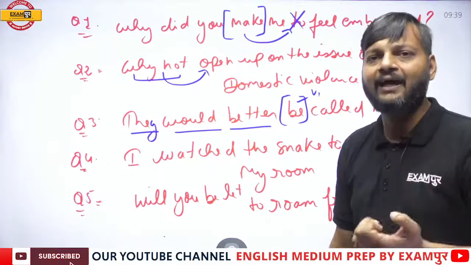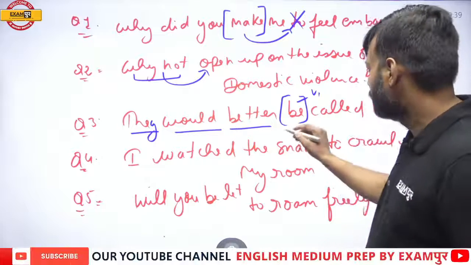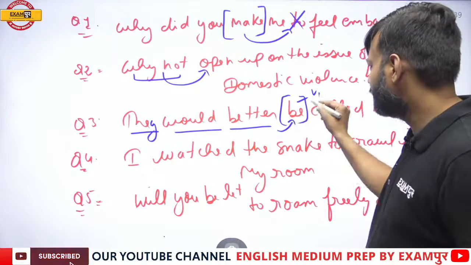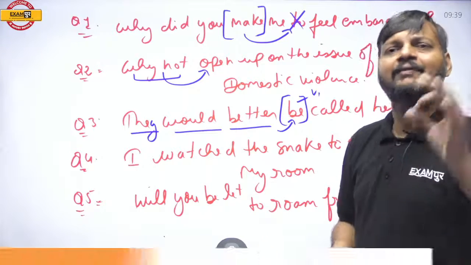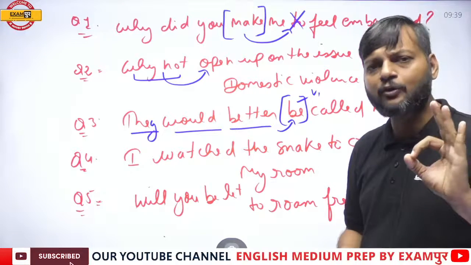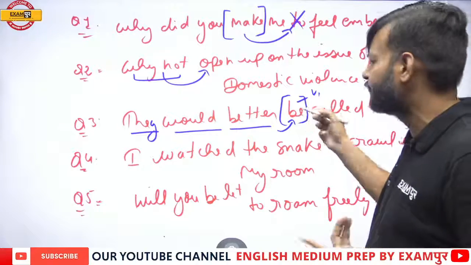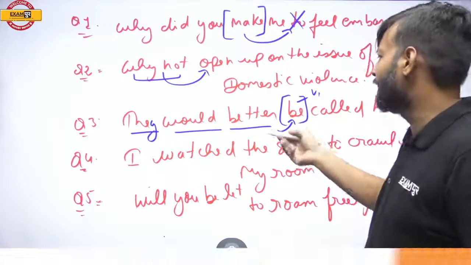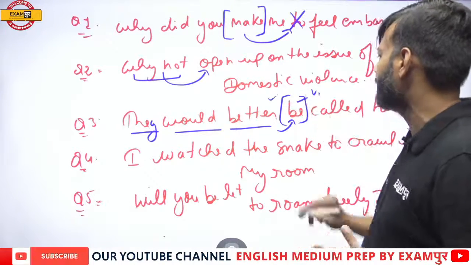We know that would better is followed by V1. This is V1. So the condition that would better should always be followed by bare infinitive, that is the first form of verb, is satisfied. So this is absolutely correct.